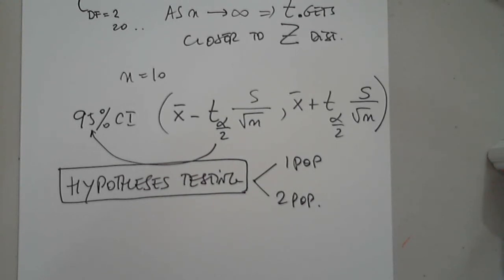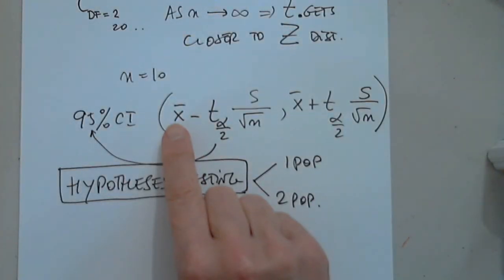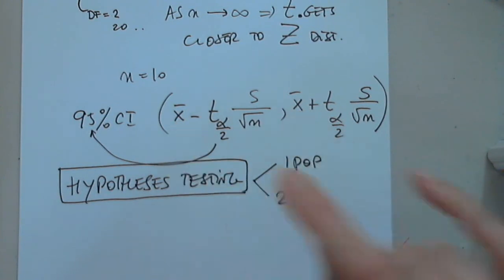So let me stop sharing. So it's the X bar, the sample mean. Okay? Is everyone okay? I don't expect you to understand everything at once, so it's okay. It's okay if you say I don't know or you make a mistake. So do we understand why it's the sample mean?